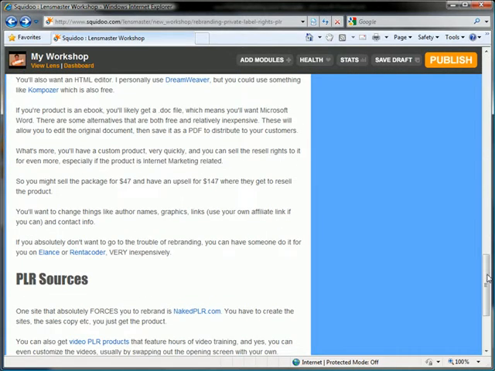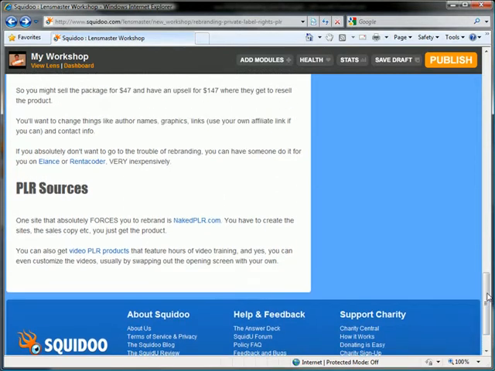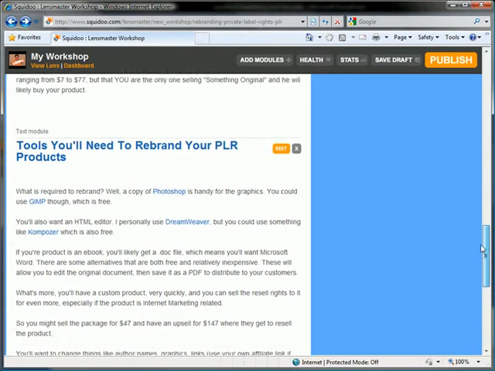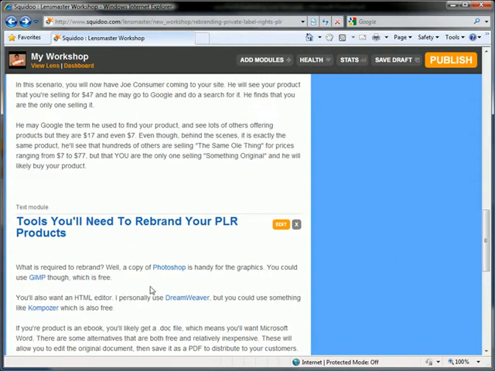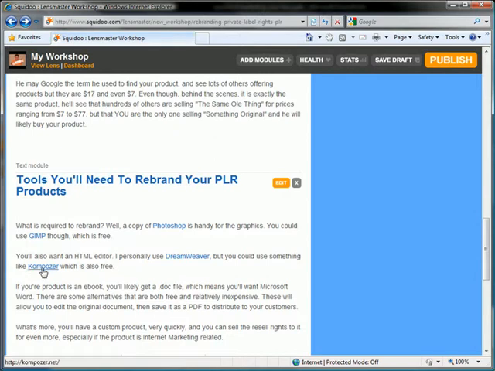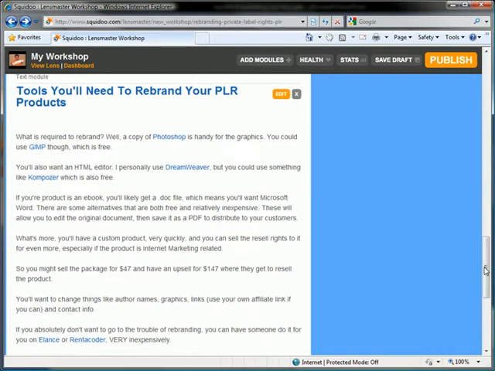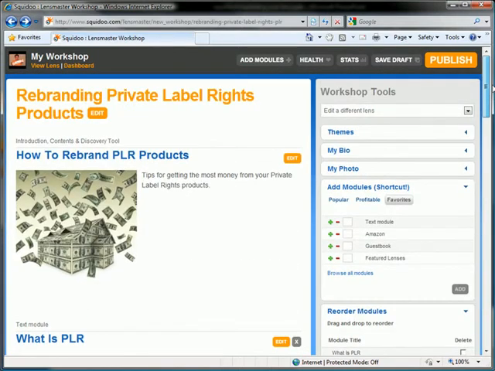Okay. Now, another way that we can monetize off of this is with a module for Amazon. In this area right here, you'll notice that I recommended Photoshop and Dreamweaver. Those are kind of expensive, and a lot of people will go for GIMP and Composer because they're free alternatives. But some people will go ahead and check out Photoshop and Dreamweaver. And a nice thing about that is we can actually put a link here where they can purchase it, like on Amazon, for example. And we can do that with a module. So let me show you that real quick.